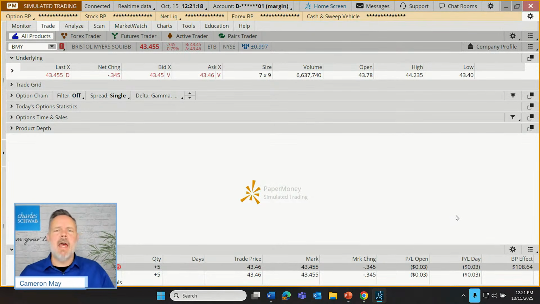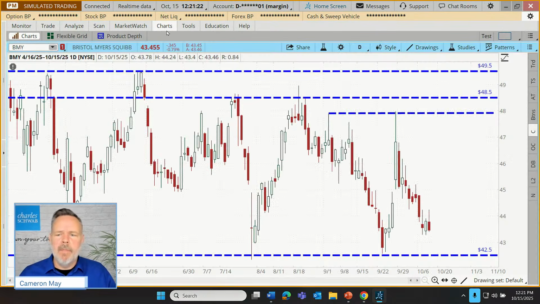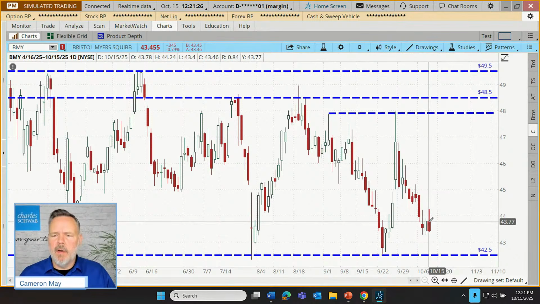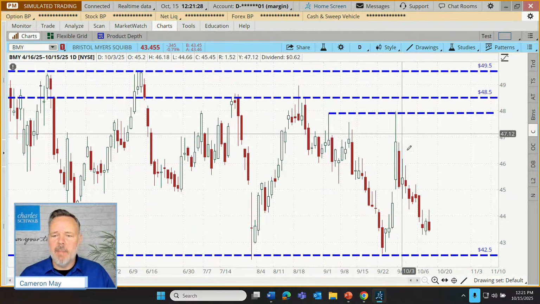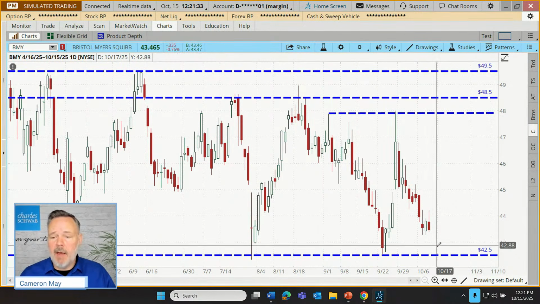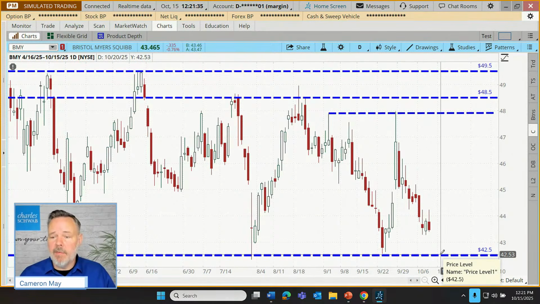In this case, I'm just going to look at it from the owner's perspective. Okay, so we own 5 shares of stock. It's been a tough day for owners of shares. As a matter of fact, it's been a tough last couple of weeks, and it's possible that even if the stock goes down, maybe it doesn't stop going down at 42.5.